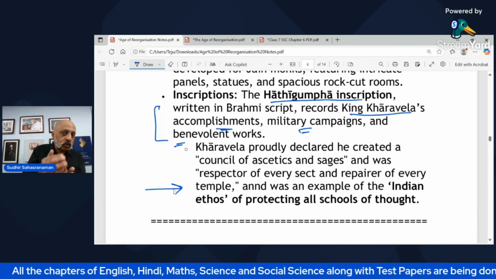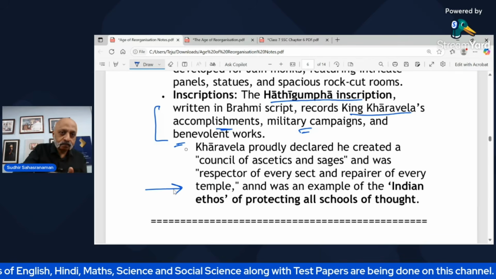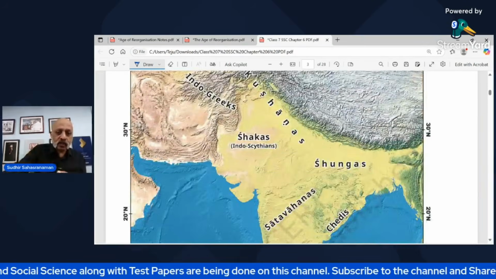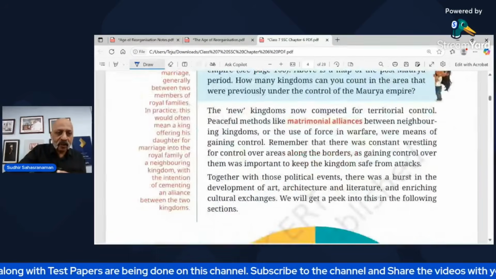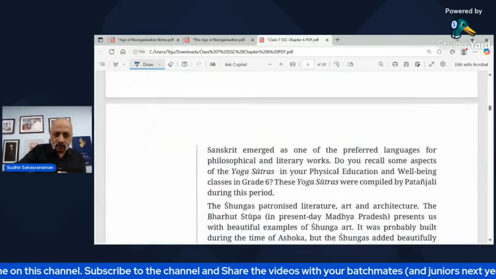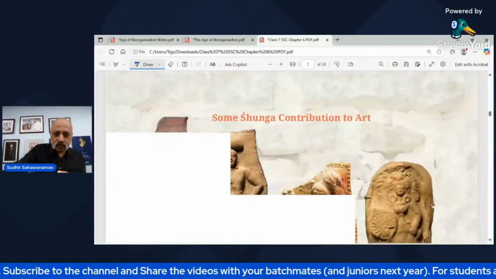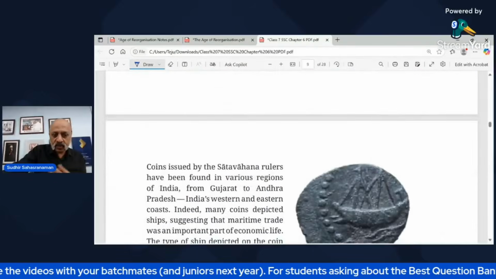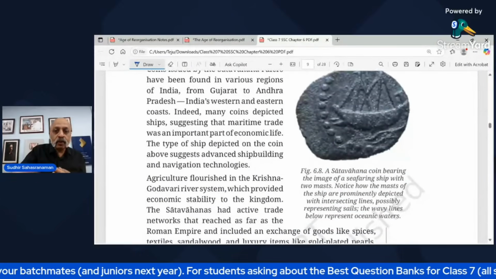So with that, we come to the end of the first part of this particular chapter. The map is important. You should be able to identify areas. All this is done. I'm just seeing if I have missed out anything in the Satavahana Empire. Satavahana, both you can see. You should be able to identify.